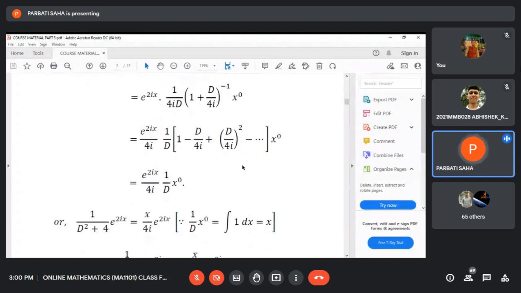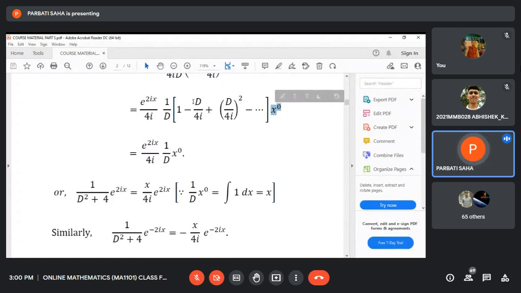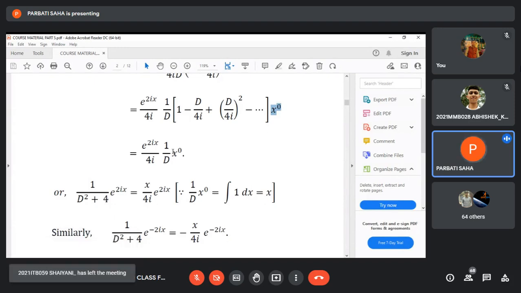And then you apply this on x to the power 0, that is constant. Since it is 1 only, the first order derivative and all other derivatives of 1 will be 0. So the only non-vanishing term is 1 into 1, that is 1. So 1 by d operating on 1 is actually x.